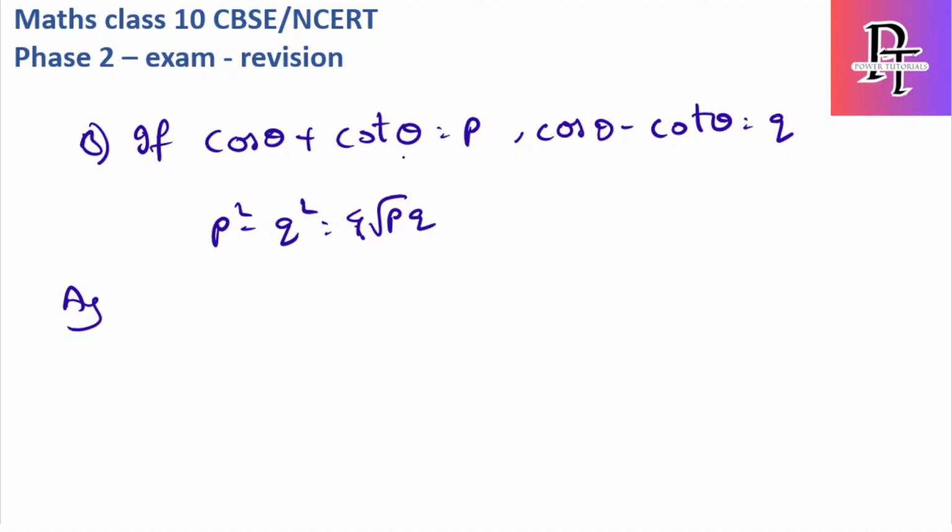So cosec theta plus cot theta equal to p and cosec theta minus cot theta equal to q. They are asking to prove that p square minus q square is equal to 4 root of pq. Let's find out LHS, which is p square minus q square.